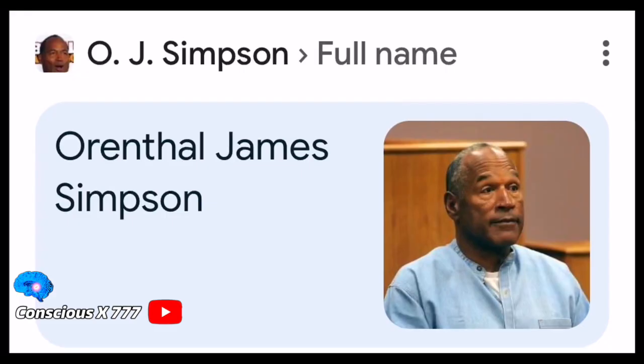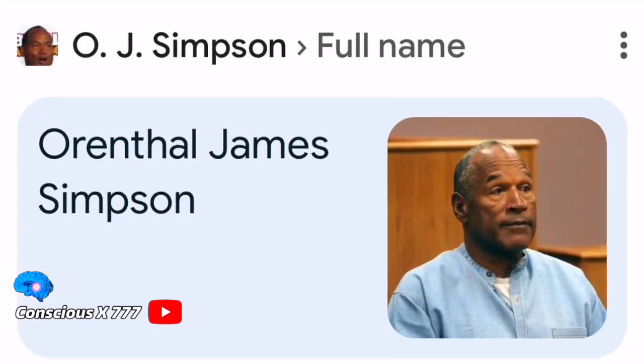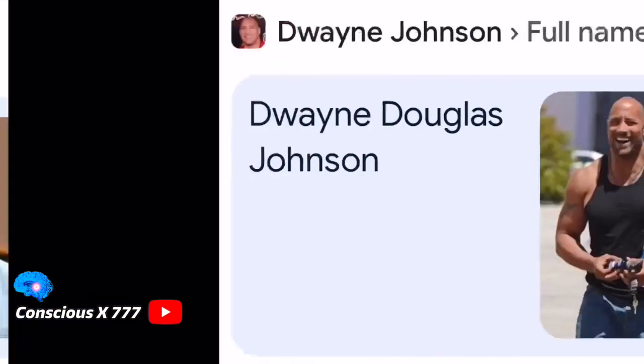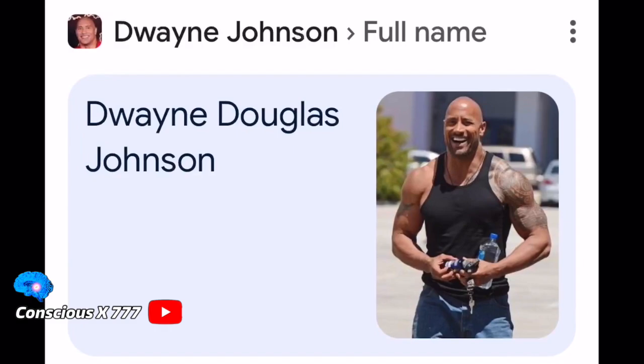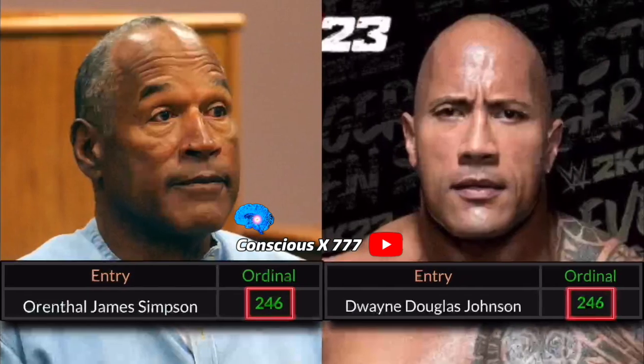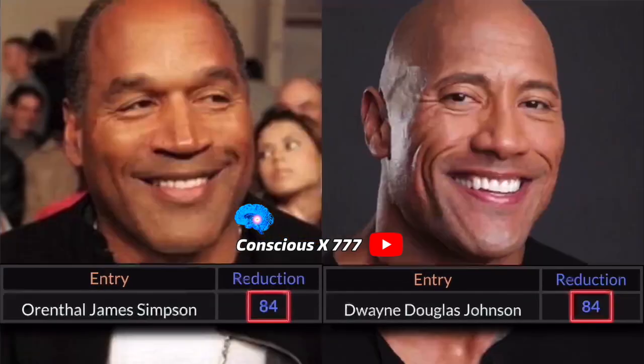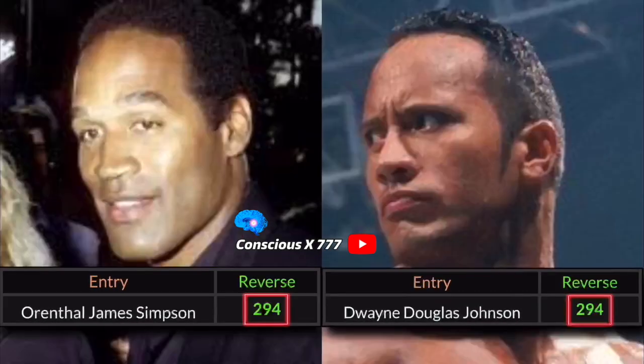Now let's get into the gematria connections between O.J. and The Rock because their real names have the same exact numbers in gematria. So O.J. Simpson's real name is Orenthal James Simpson and The Rock's real name is Dwayne Douglas Johnson. And as you can see, both of their real names have the same gematria of 246 in the ordinal cipher, and then their full names also match up in the reduction cipher with the number 84, and their full names also match up in the reverse cipher with the number 294.